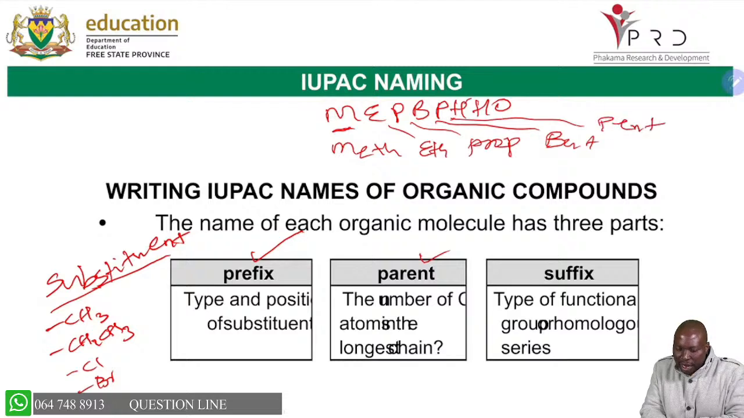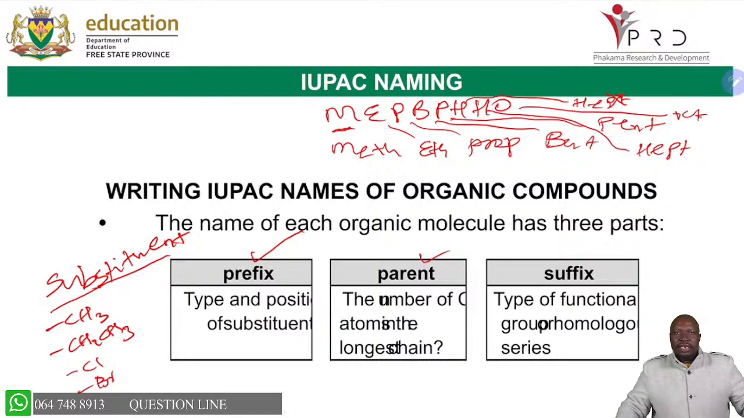Hex for 6 carbons, and hept for 7 carbons. So 7 carbons is hept, and 8 carbons is oct. I think I have that in the next slide that is coming. But I felt that it's important that you don't forget how we determine the parent. You see, for the parent, you are looking at the longest carbon chain.